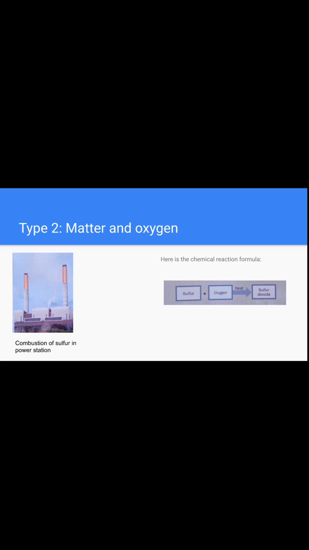If matter interacts with oxygen, giving a chemical reaction, an example is the combustion of sulfur in a power station. The formula of the chemical reaction will be like this: sulfur plus oxygen. Sulfur is the matter here, and oxygen is the oxygen that I mentioned before. Then with heat, it will become sulfur dioxide. Sulfur dioxide is not the same as sulfur, so we can say that it is a new material.